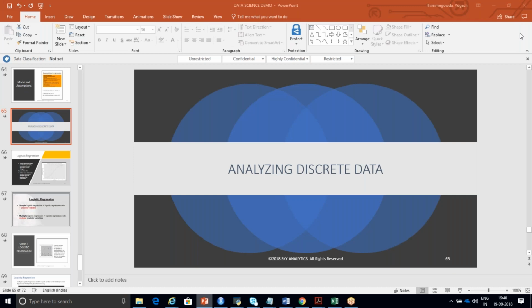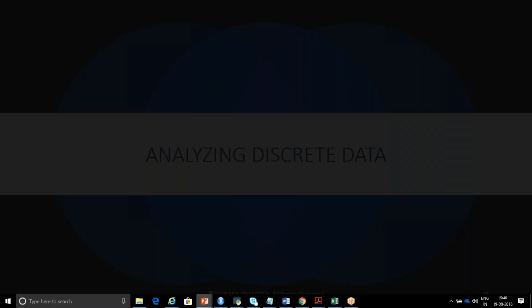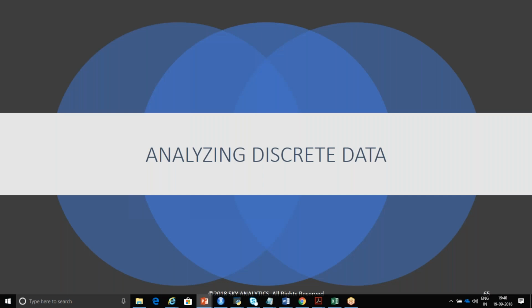Okay. So today we are going to discuss analyzing your discrete data. So when do you go for linear regression? When your output variable is continuous in nature, you go for linear regression. So when your output variable is discrete in nature, then you are going to implement a technique called logistic regression, analyzing discrete data.